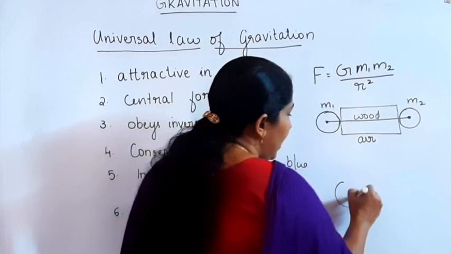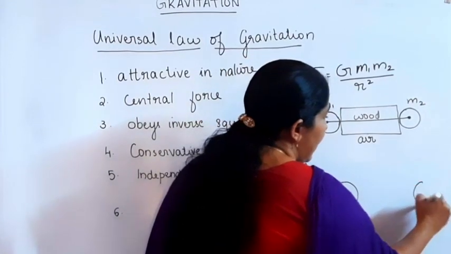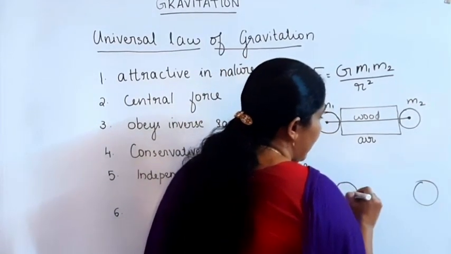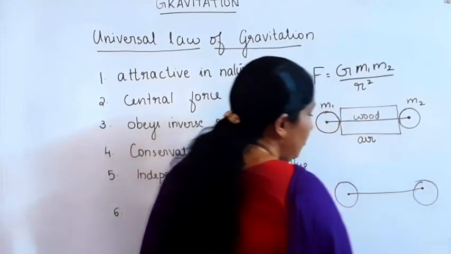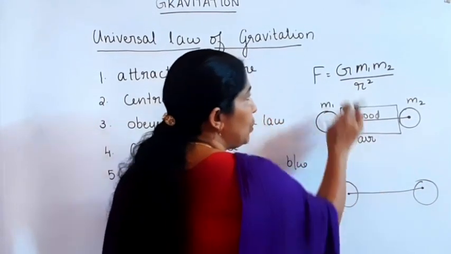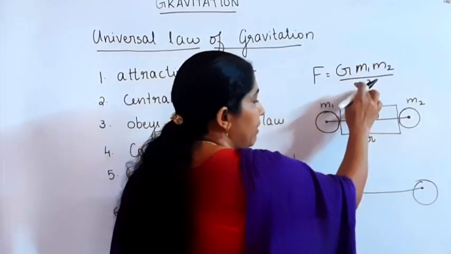Here there are two masses, M1 and M2. The force between them is F equal to G into M1 M2 divided by R square.